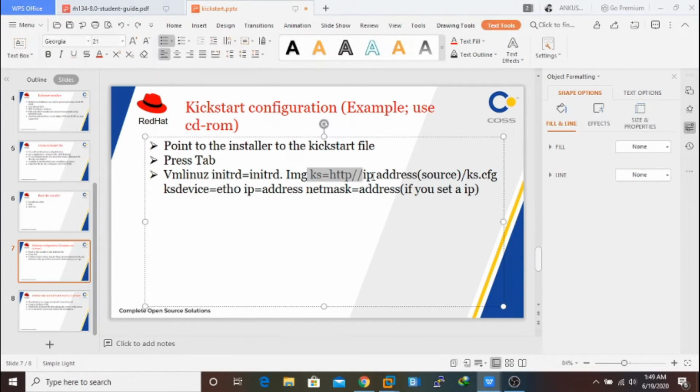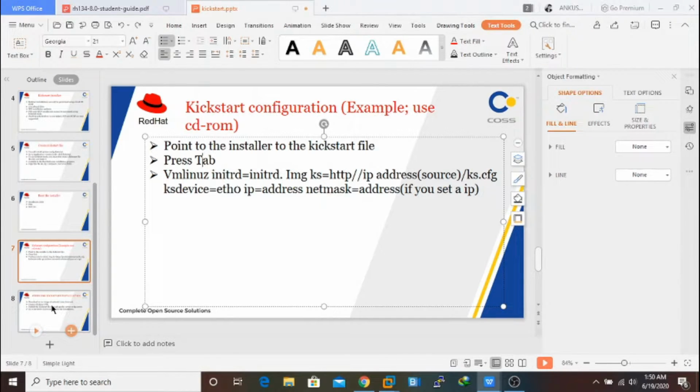Case.cfg, case equal to the path, only that one is required. This one you can skip, not at all required. Just after init.img you can mention ks equal to http the path, on the client system. I will tell you when this page will come, I'll show you, don't worry.